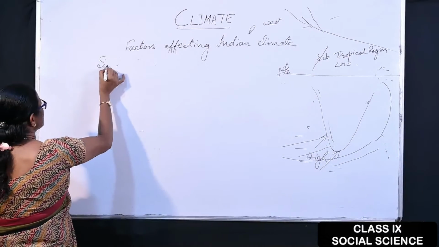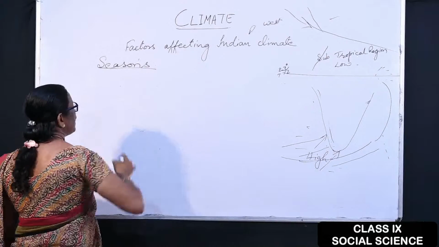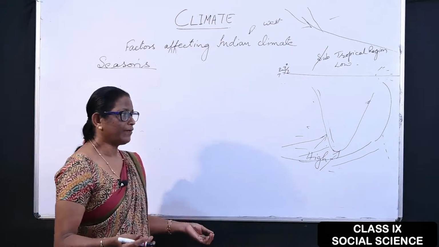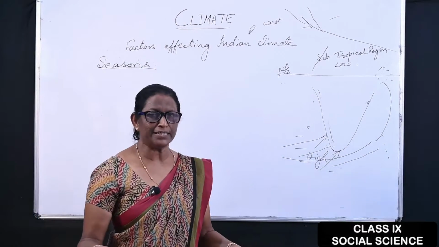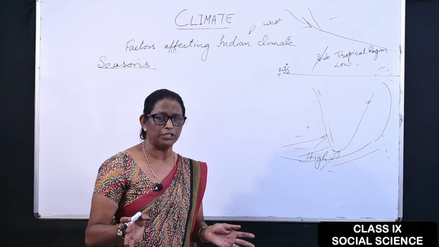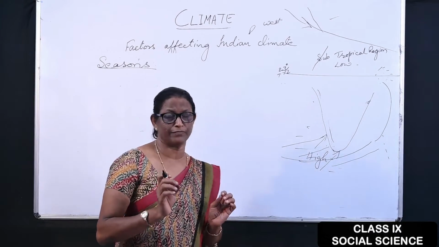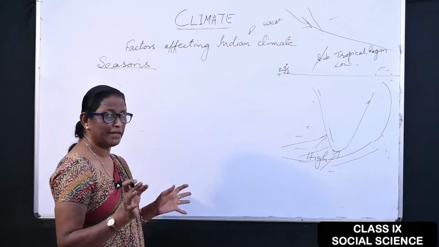Now we will see which are the seasons of India. In general, we call them winter season, summer season, etc. all over the world, but the Indian climate has different seasons. We don't call them summer and winter.